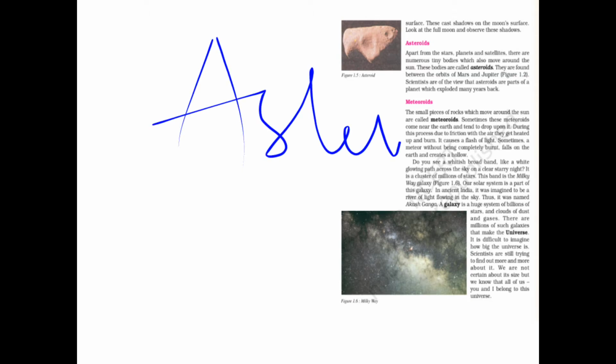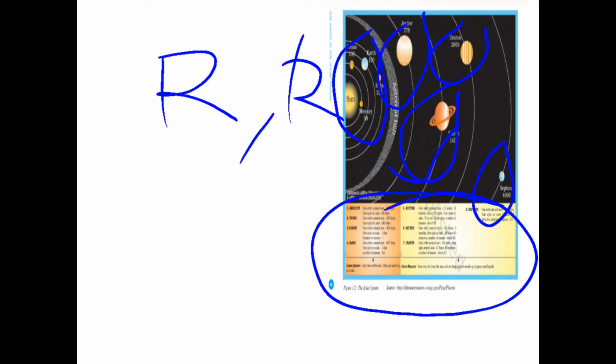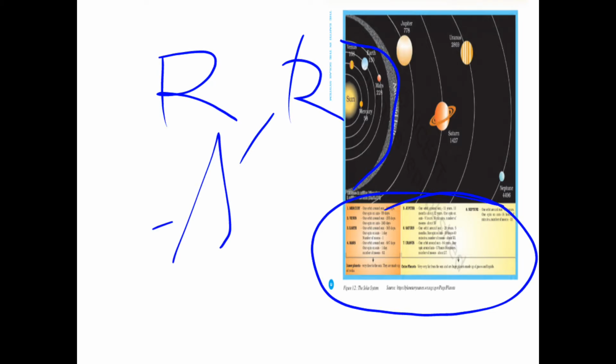What are asteroids? They are also celestial bodies which are between Mars and Jupiter. See here, if you observe this, there is an asteroid belt here. This asteroid belt is composed of big rocks which are called asteroids, and these are between Mars and Jupiter.